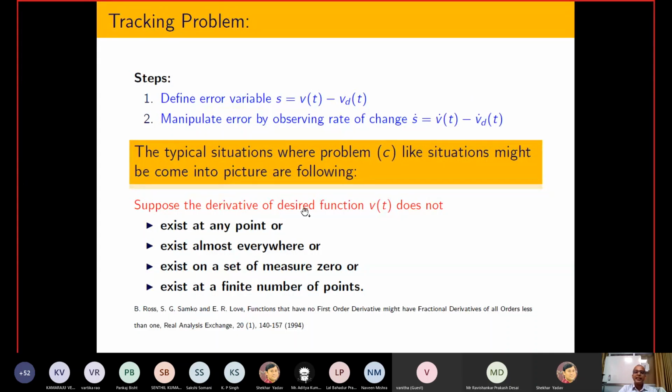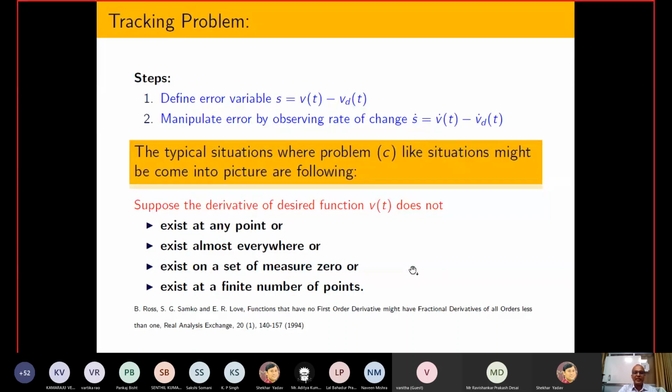But in this situation, I have taken 4 different situations. Sometimes the derivative of Vt will not exist at certain points. Sometimes the derivative will not exist anywhere. That kind of function might be there. Sometimes it will not exist on a set of zero measure.